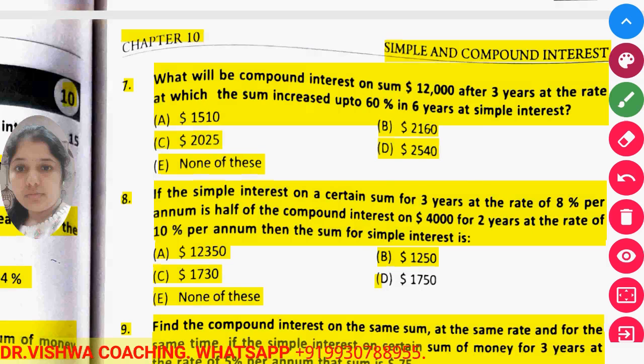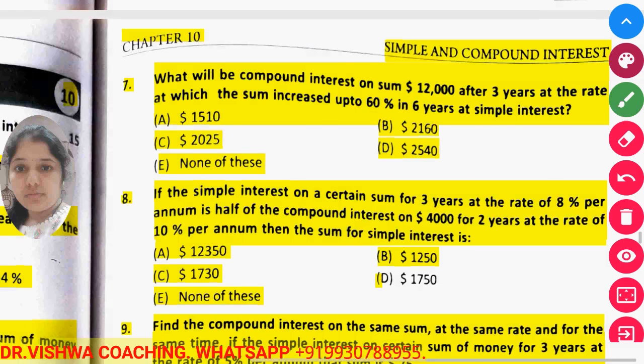So from the compound interest we calculate the compound interest first, because we know the principal, we know the time period, we know the rate of interest. Then we know that simple interest is half of the compound interest, so we calculated the simple interest from the compound interest, and then we find the principal for which we get that much simple interest after 3 years at the rate of 8%.